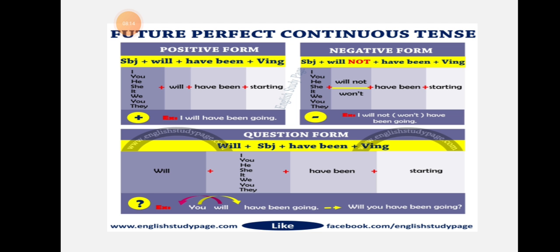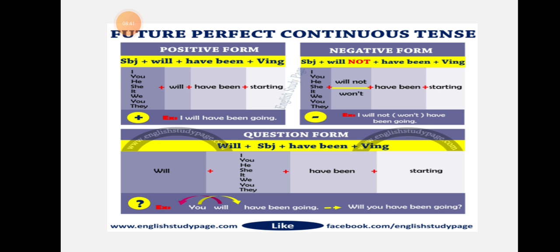Now here, the future perfect continuous tense formula is subject plus will have been or shall have been plus verb ing plus object and then since and for. For example, if I say, I shall have been going since morning. You will have been going since morning.